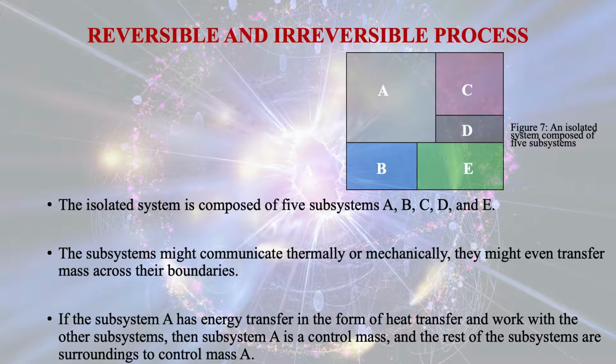If the subsystem A has energy transfer in the form of heat transfer and work with the other subsystems, then subsystem A is a control mass and the rest of the subsystems are surroundings to control mass A. So in this case, we have considered an isolated system that is composed of several subsystems A, B, C, D and E. Out of these, we have considered one subsystem as a control mass and the rest of the subsystems are considered as the surroundings.